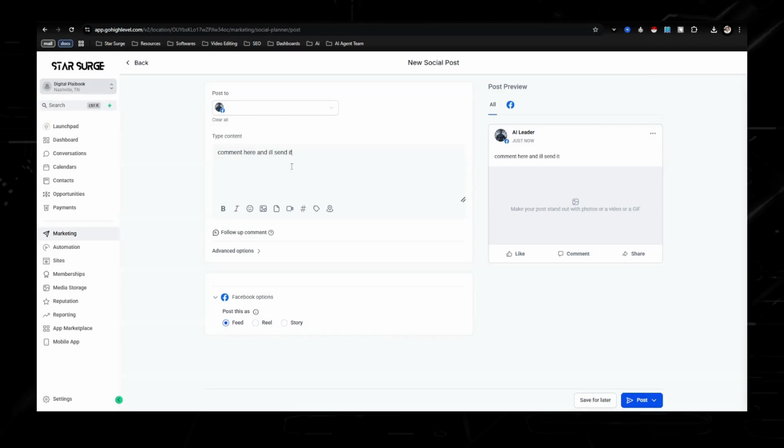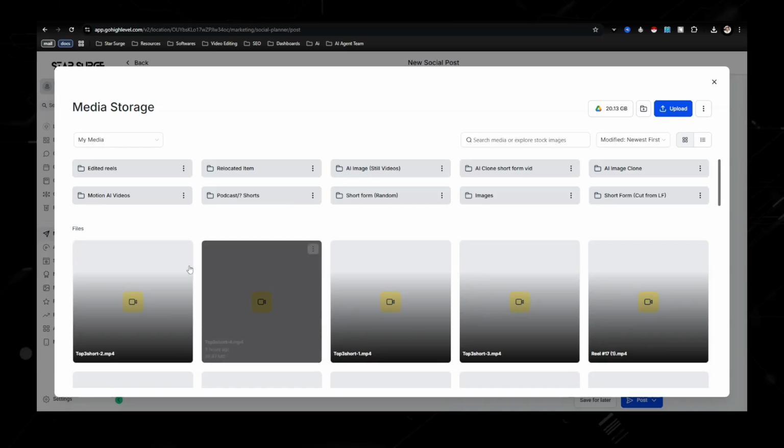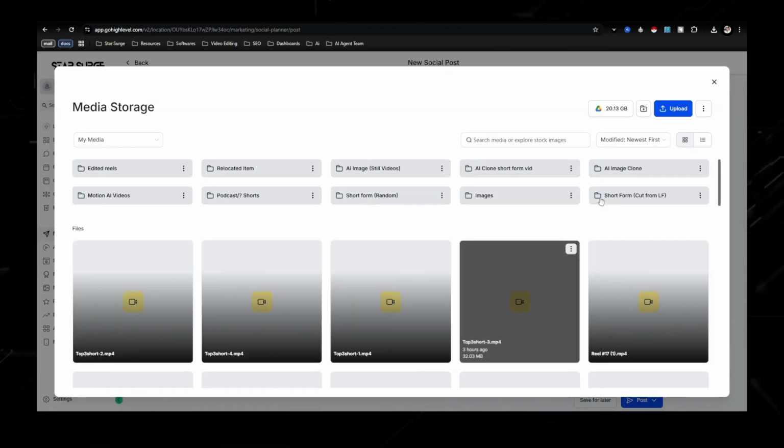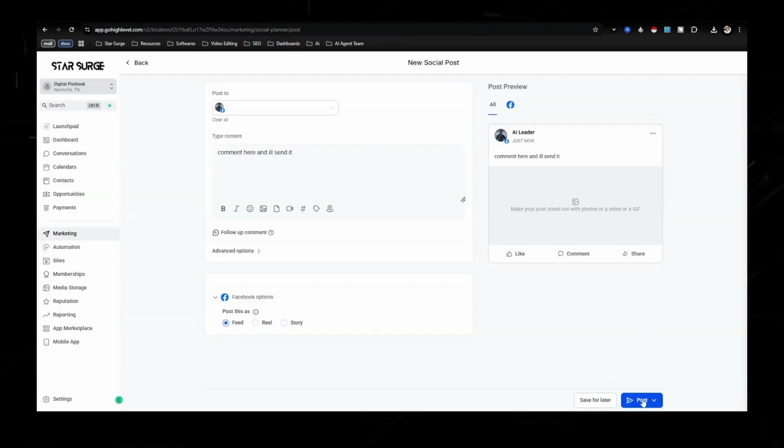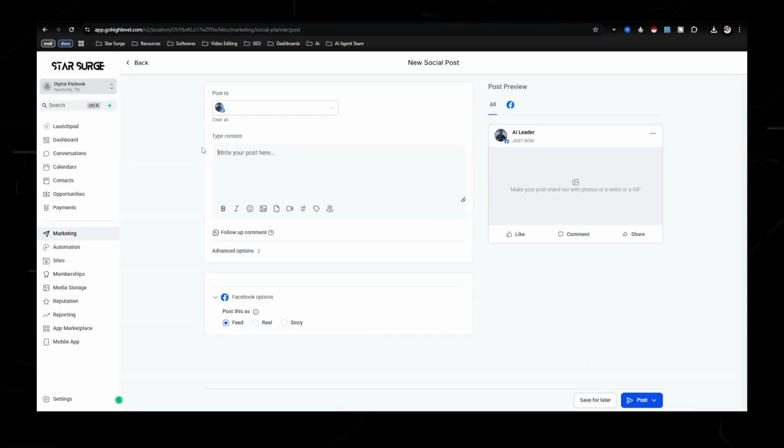So the whole point of doing that is you want to get engagement on your post, whether it's likes, shares, comments. That's what the algorithm likes to see. Then, this is for an image, this is for a video. Click video, then upload whichever video you just created, and simply hit schedule, post, and then voila. After that, you would want to do this process over and over and over again. So you have content.